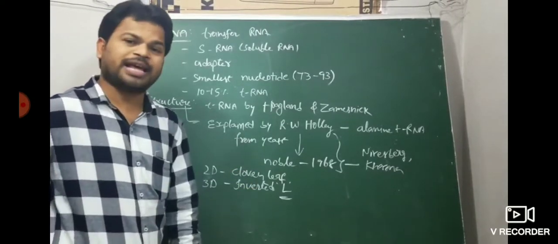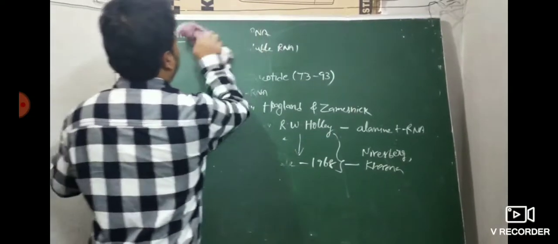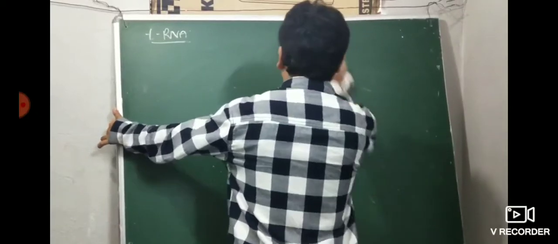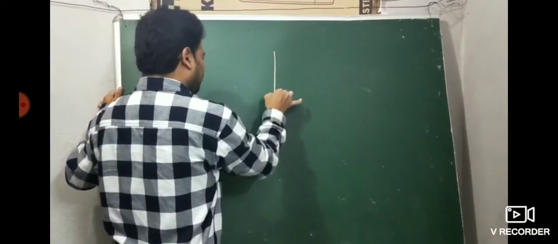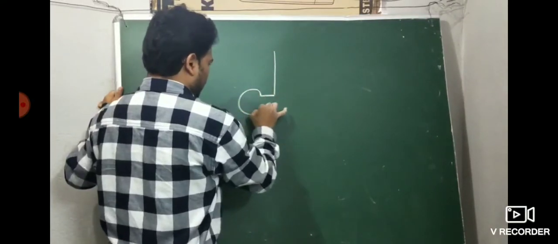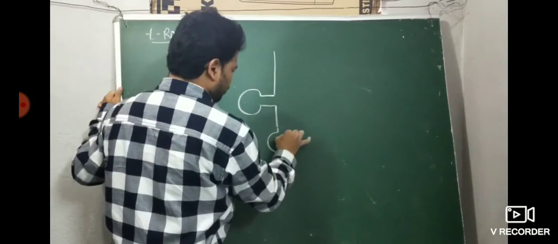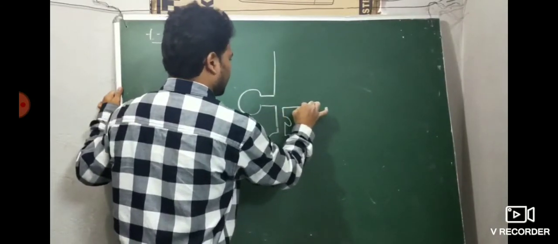Now I will show the diagram and explain those things also. tRNA is also called adapter molecule. For theory you draw the textbook diagram, but for understanding I am giving this one. Try to follow carefully.